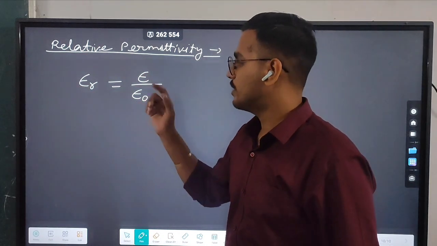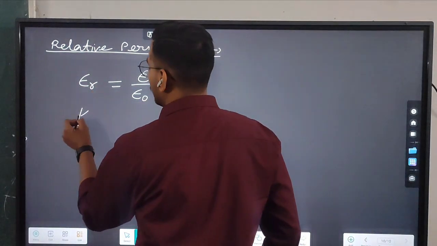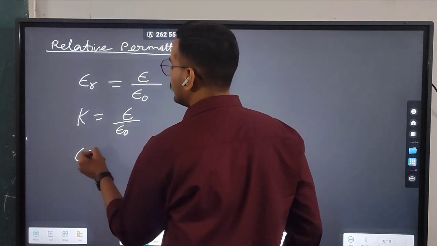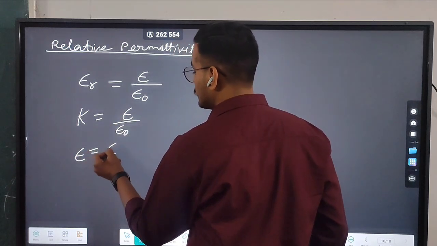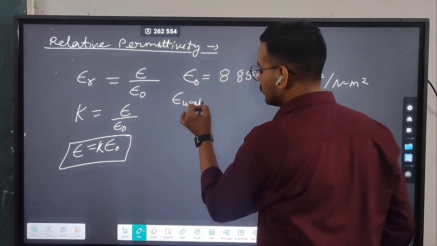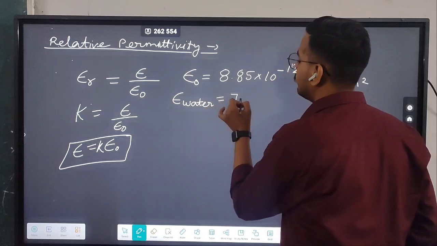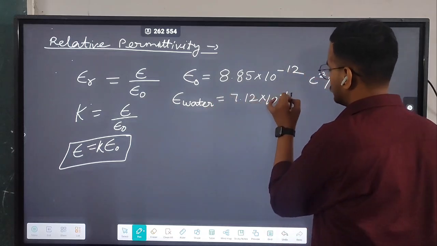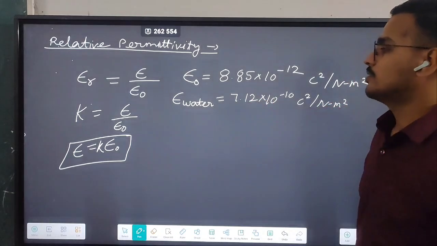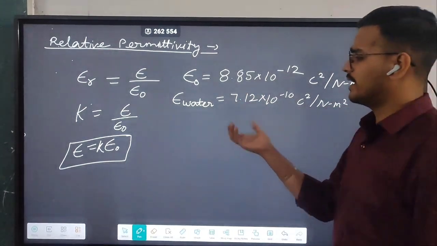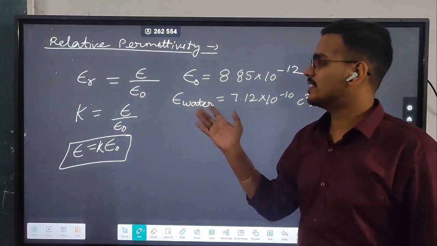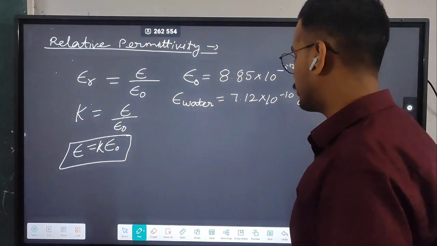It is also denoted as k. K equals epsilon by epsilon naught. From here you will get the value of epsilon, which equals k times epsilon naught. The value of epsilon for water is 7.12 times 10 to the power minus 10 Coulomb square per Newton meter square. These are some examples. For glass it will be different, and for other materials it will be different. So these are the two examples. Let's move to the next topic.